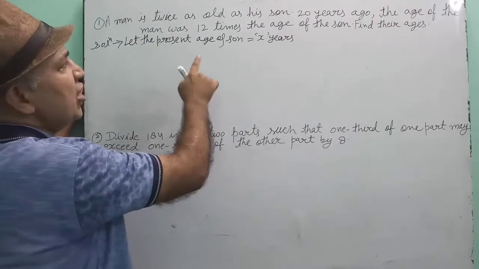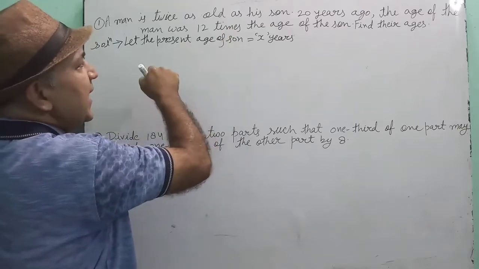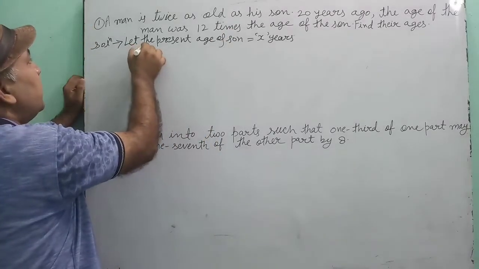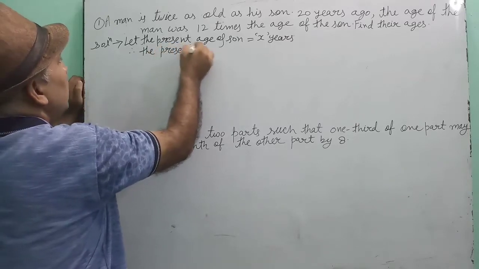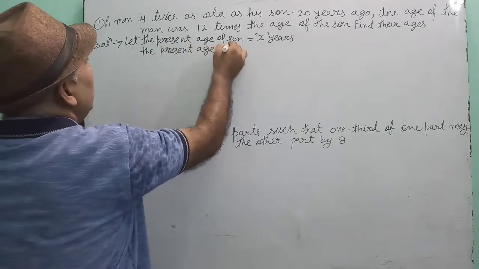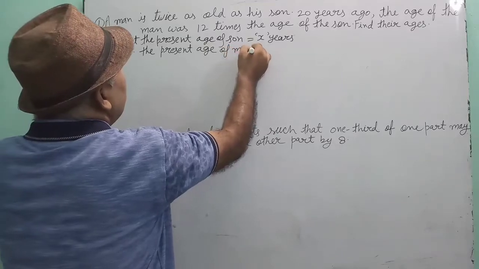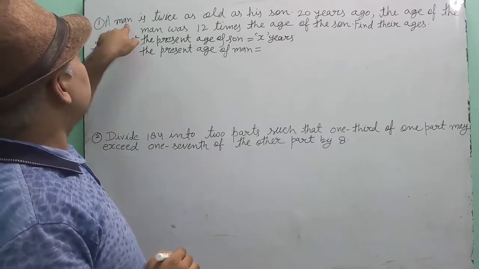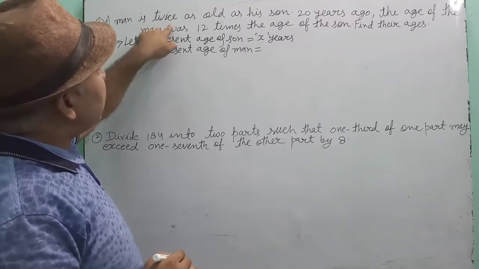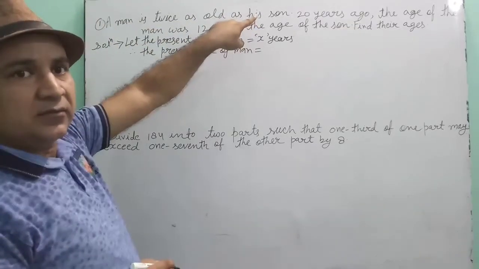If present age of son is x, then what will be the present age of man? See, according to the question, man is twice as old as his son.